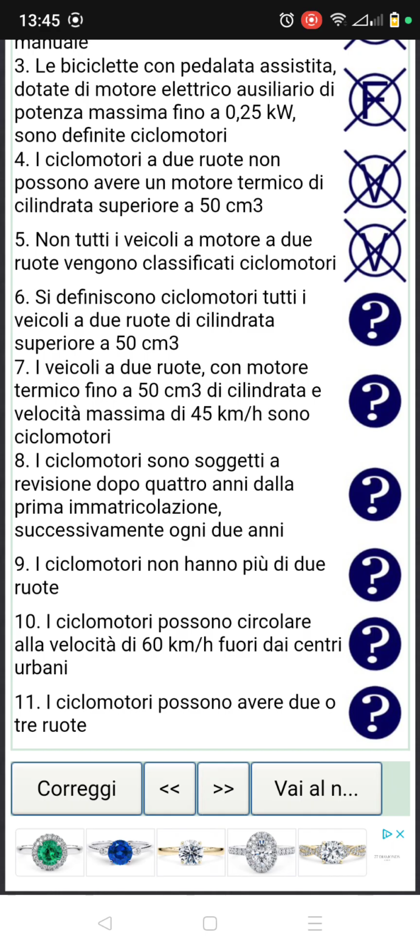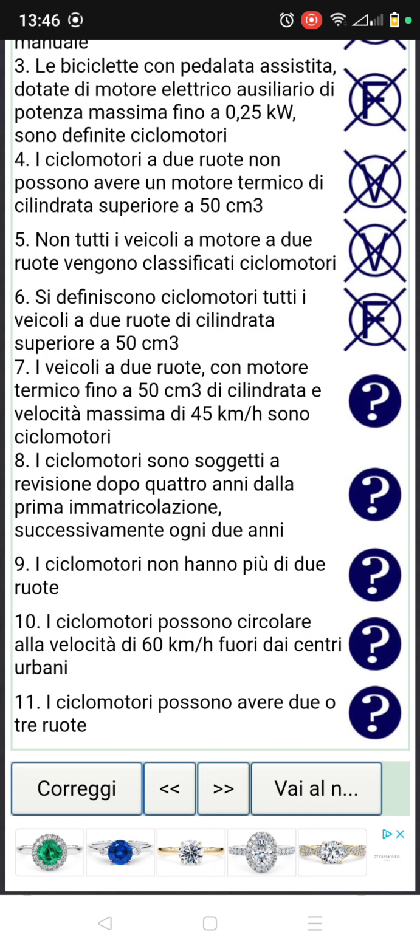So number 6. Si definiscono ciclomotori tutti i veicoli a 2 ruote di cilindrata superiore a 50 cm3. So this question says that to define the ciclomotori, small motorbike, they are all the vehicles with 2 tires with the cylinder above 50 cm3. No, it's false. Their cylinder is not above 50 cm3, it's up to 50.